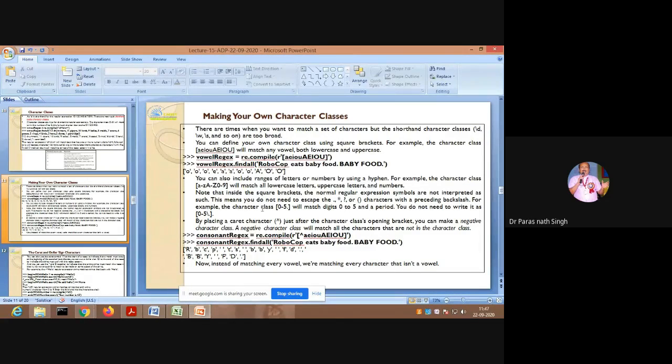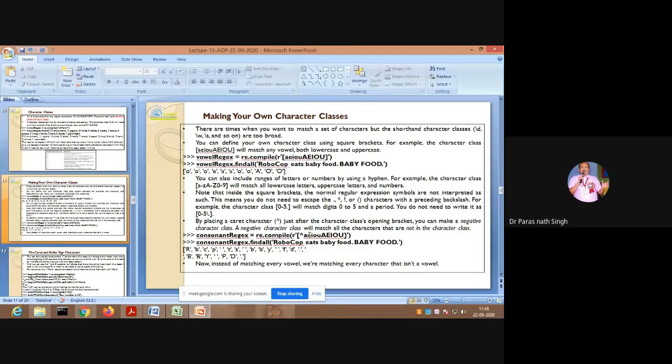You do not need to escape the dot, asterisk, question mark, or parentheses with a preceding backslash. For example, the character class [0-5.] will match a digit 0 to 5 and a period. So any number from 0 to 5, and after that a dot. You do not need to write it as 0 to 5 backslash dot.